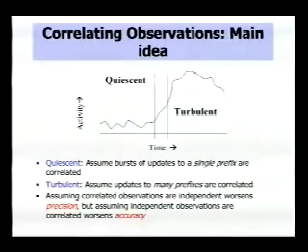During quiescent periods, it's likely that a number of independent events are occurring. Hence, during these periods, we make the relatively safe assumption that bursts of updates to individual prefixes are correlated, that is, are caused by the same event. During turbulent periods, it's highly unlikely that a large number of independent events simultaneously happen to occur.